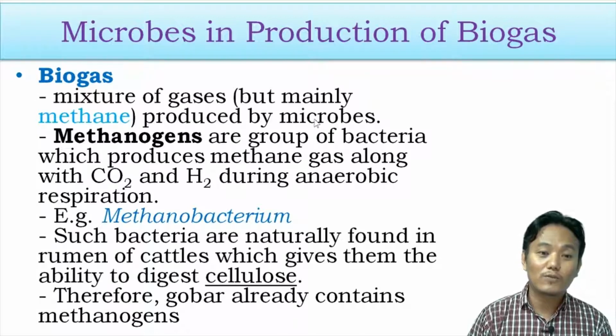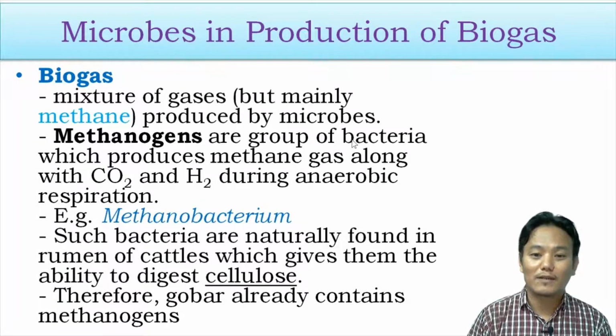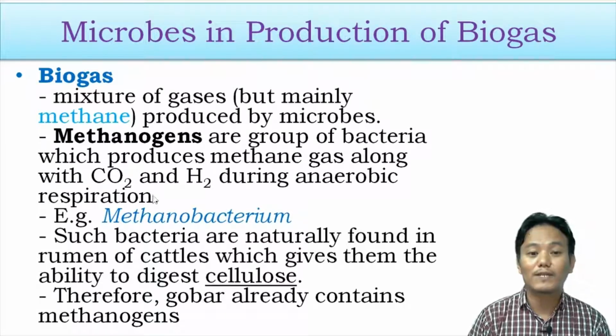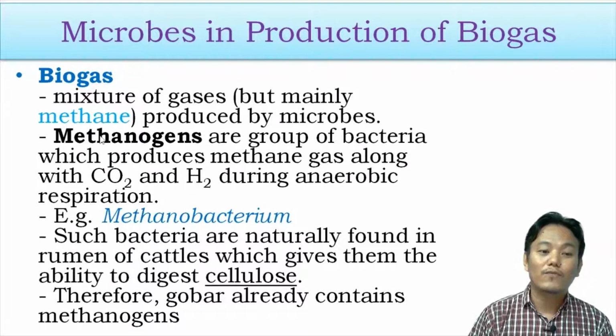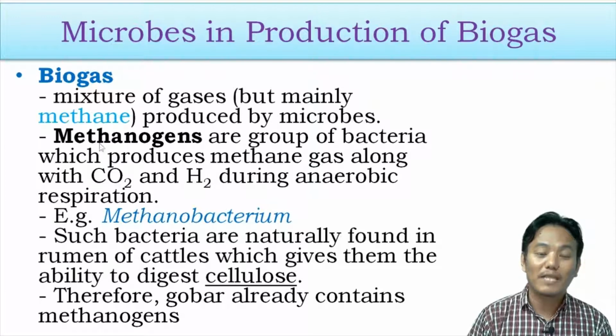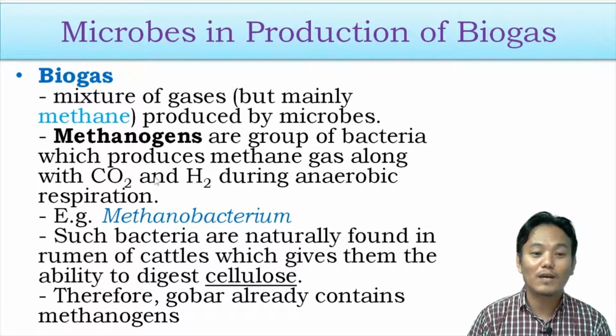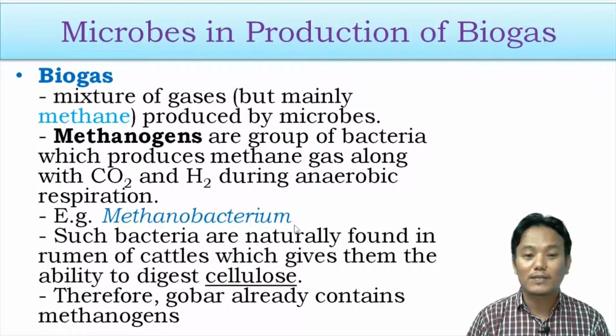The microbes which are responsible for the production of biogas are usually bacteria, right? These are anaerobic bacteria which can perform anaerobic respiration, and during anaerobic respiration these bacteria produce methane gas along with carbon dioxide and hydrogen gas. Therefore these bacteria are called methanogens. Methanogens are a group of bacteria which produce methane gas along with carbon dioxide and hydrogen during anaerobic respiration, right? One common example is Methanobacterium.